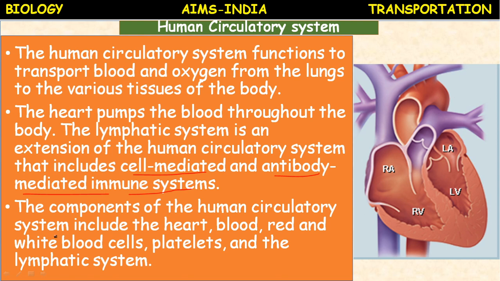systems. Cell mediated immune system is a natural immune system where our immune system produces antibodies, that is WBC, which fight against the antigens or pathogens which enter into the body. And the antibody mediated immune systems are developed by means of vaccination.